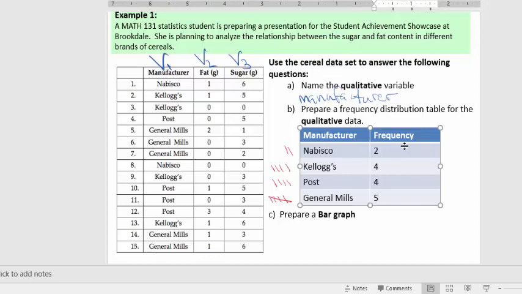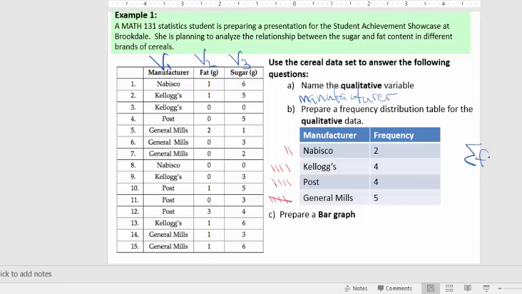And then you just want to make sure that, remember what we had said on the previous page about the sum of the frequencies? The sum of all the frequencies should be n. And in this case, when I add up 2 plus 4 plus 4 plus 5, I get 15. So that actually is equal to my total number of data entries. So that would be my frequency distribution table.